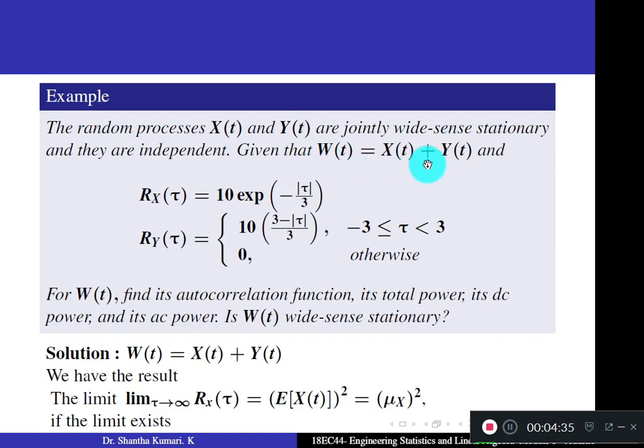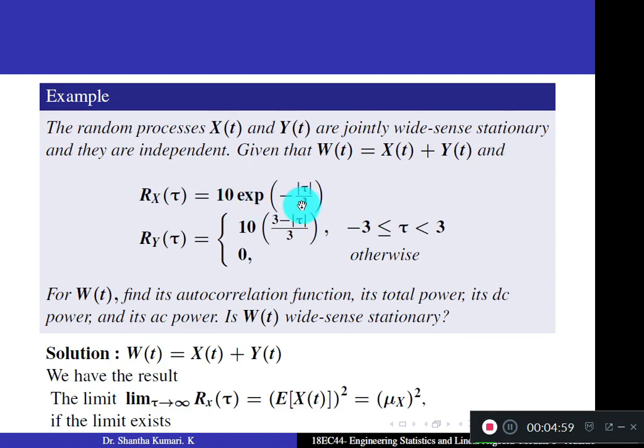So start from the given summation w of t equal to x of t plus y of t. And we have the result limit tau tends to infinity rx of tau is nothing but square of the mean. Using this, apply the limit tau tends to infinity to rx of tau, you get 10 into e to the power minus infinity.